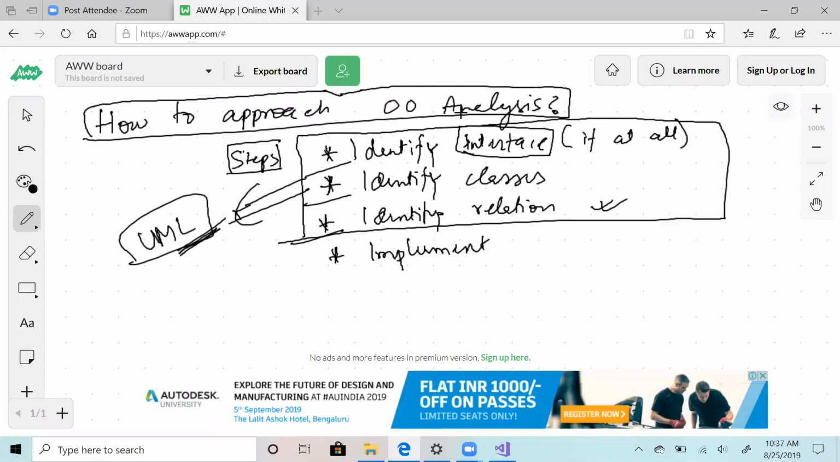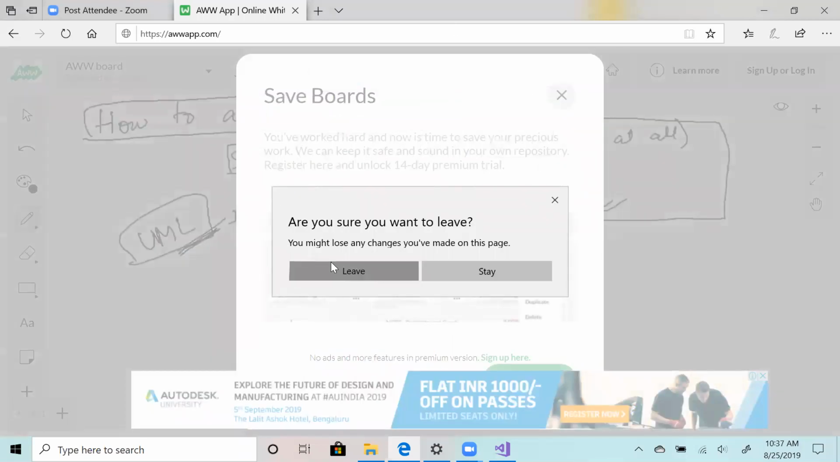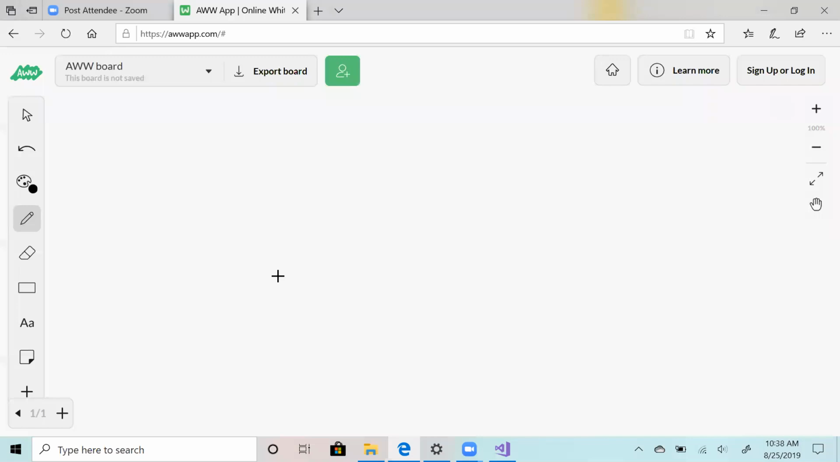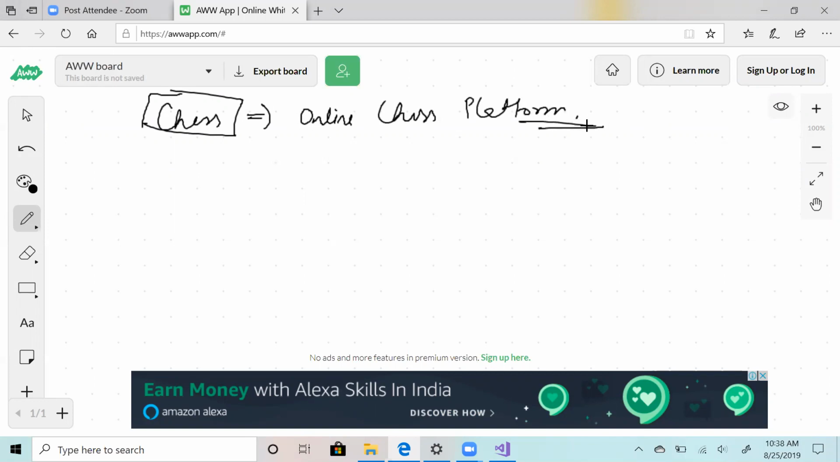Yeah. So now let's discuss UML. UML will help you in drawing these diagrams. But before doing UML, let's see what this exercise actually looks like. Let's take the example that we have been taking. If I ask you to design chess, or to be more precise, an online chess platform, how would you approach this?